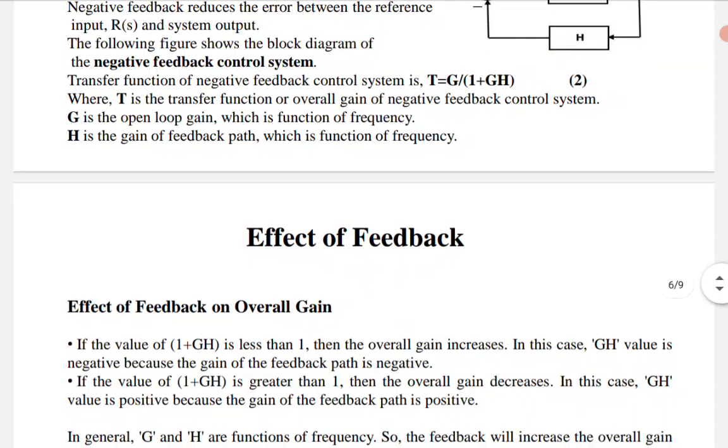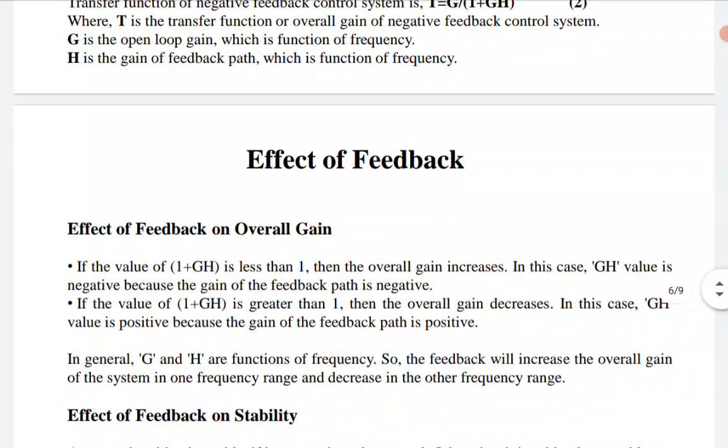So that thing should be in your mind. Now, if the value of 1 plus GH is greater than 1, then the overall gain decreases. In this scenario, GH value is positive because the gain of the feedback path is positive. So that thing should be in your mind. In general, G and H are functions of frequency, so the feedback will increase the overall gain of the system in one frequency range and decrease it in another frequency range.